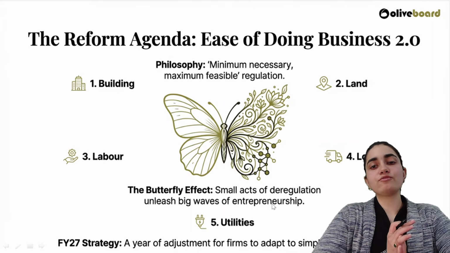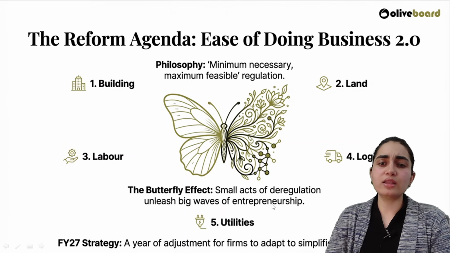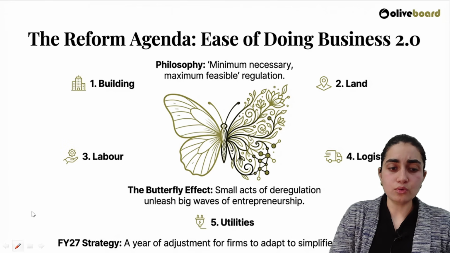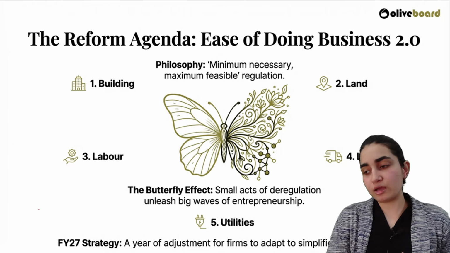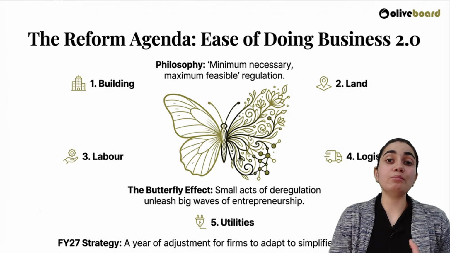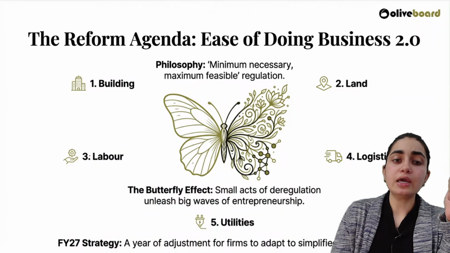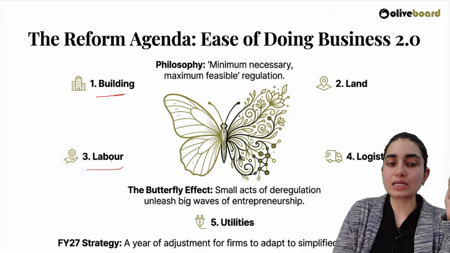Now, these are the reform agendas. We are here with Ease of Doing Business 2.0, and the philosophy is very simple. I want a lot of individuals to come here and invest in India. I want many individuals to come and make in India. For that, what I'm providing them is ease of doing business. I'm focusing on my infrastructure. I'm focusing on better labor, that is, skilled labor.